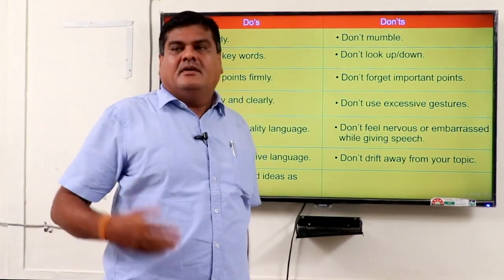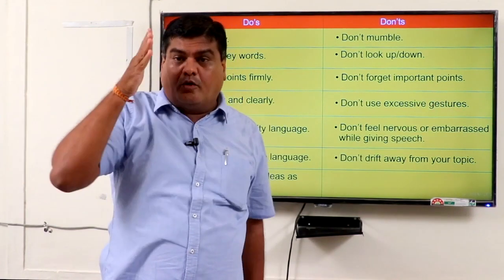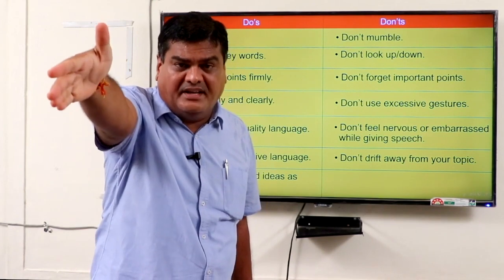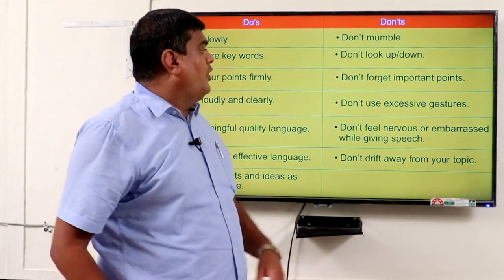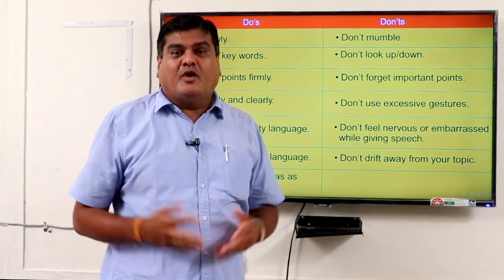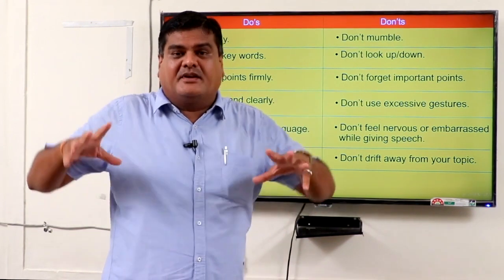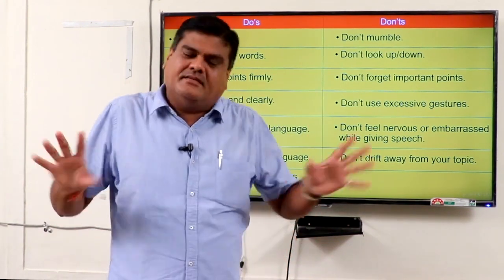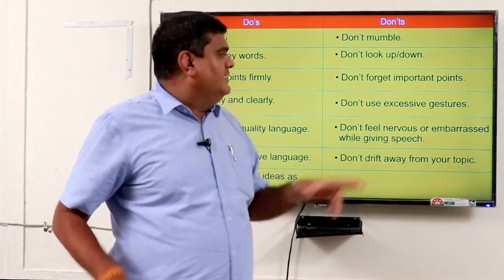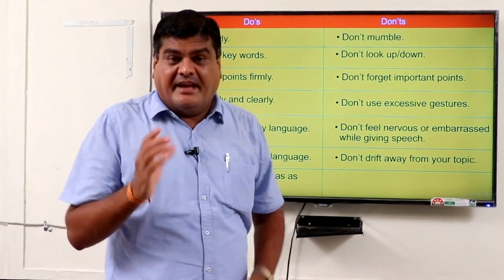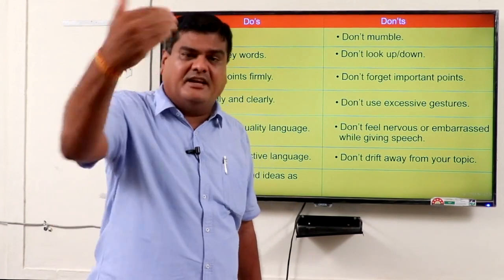Friends, there are people in front of your dais, and also to the left and right. So you have to look properly into the eyes of the audience and then deliver your speech, because eye-to-eye contact is necessary. Don't forget important points. This happens because of nervousness; after seeing the crowd, many people get confused, and because of that confusion they forget their important points. Hence, draft your speech and important points properly and then deliver it.